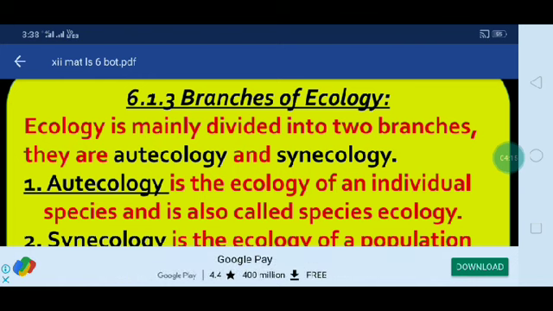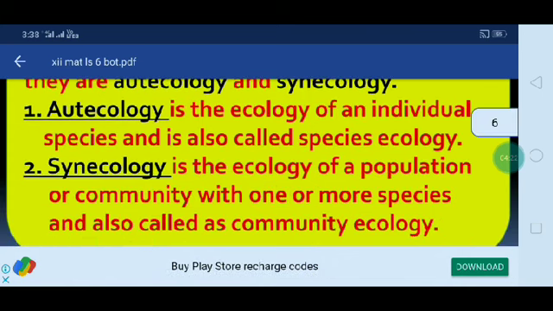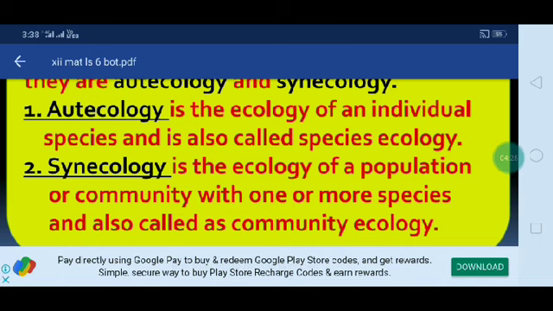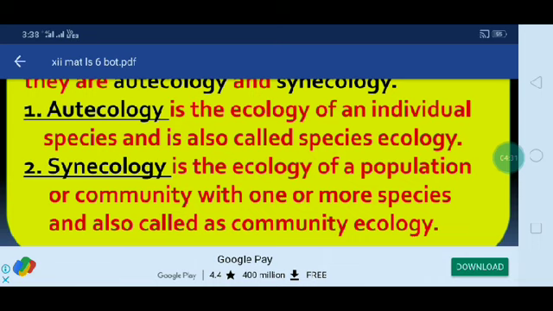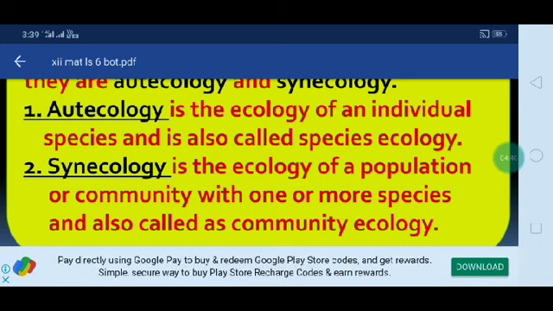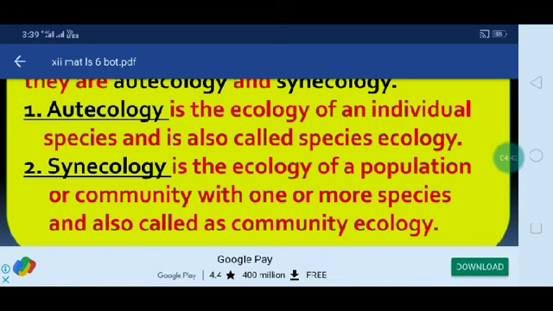Autecology is nothing but a single species. And synecology is the ecology of population or community because it is combined together. It deals with populations or communities of one or more species and is called community ecology. So autecology and synecology.